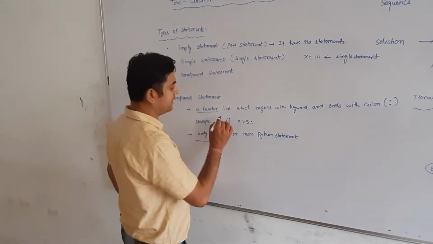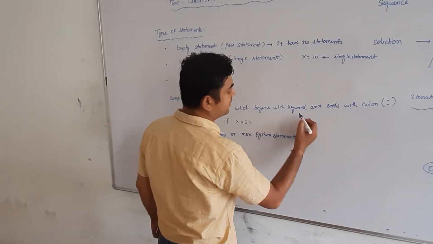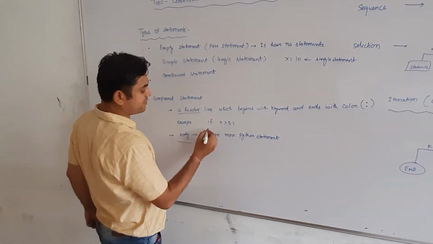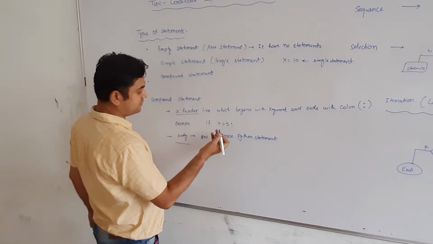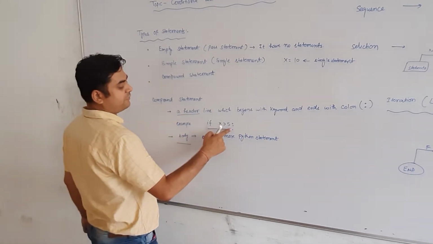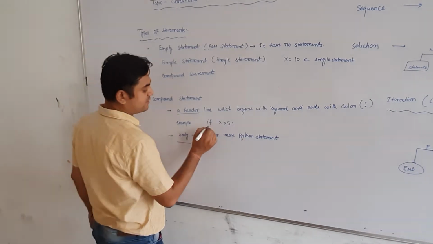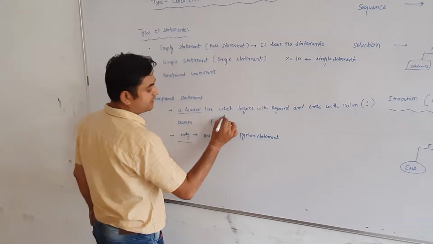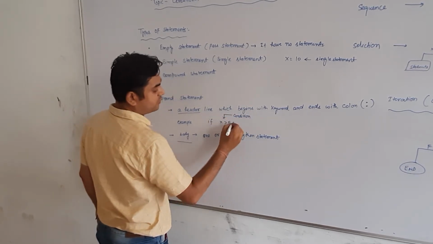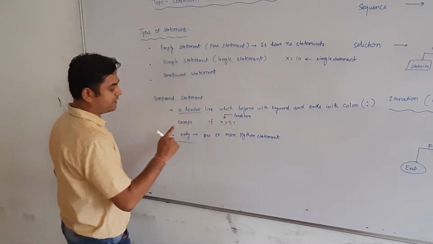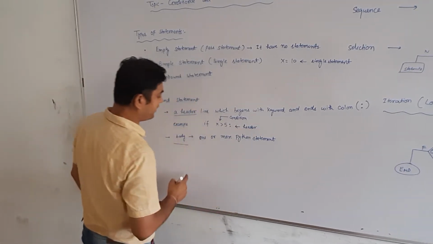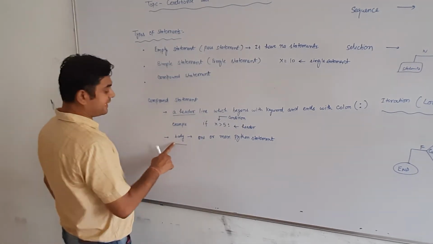A header is a line which begins with a keyword and ends with a colon. For example, in an if block, we start this compound statement with this line, if x greater than 5 colon. It means it starts with a keyword, it contains a condition, and the colon is part of it. So this line is known as the header.